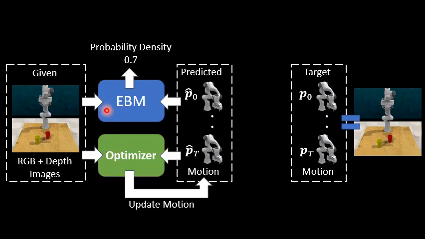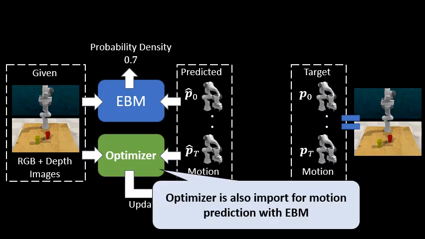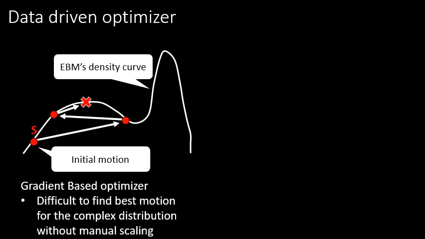However, EBM only evaluates the density, and an optimizer is required to get the motion that has a high density. To get such motion, this optimizer is also important. To optimize the motion, gradient-based methods are often used. However, EBM's density curve tends to be complex, and it is difficult to find the best motion without the difficult manual scaling of gradient.